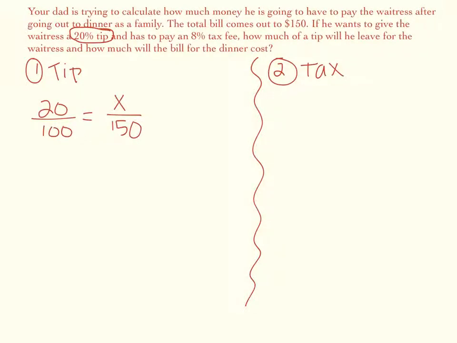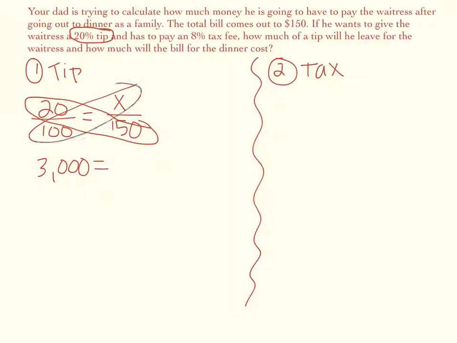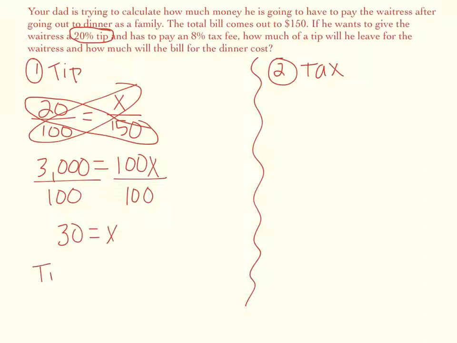So when you're solving this, all we have to do is cross multiply. So first, 20 times 150 is 3,000. Cross multiply 100 times x is 100x. We solve for x by dividing by 100. So we are going to get 30 equals x. So that means that the tip for the waitress is going to be $30.